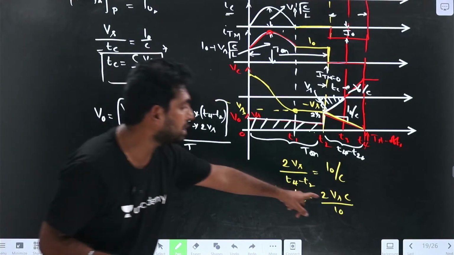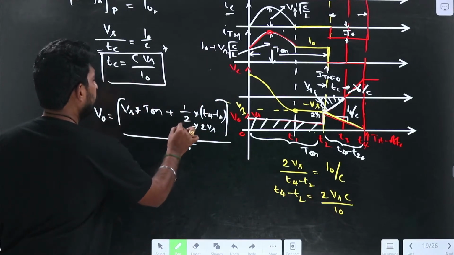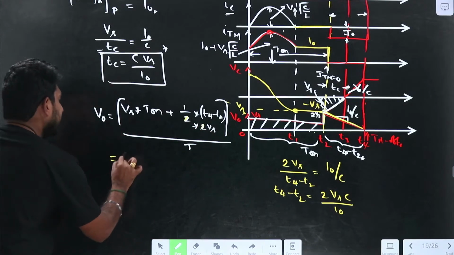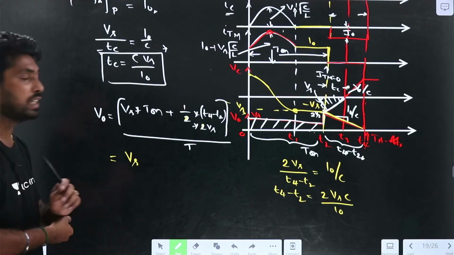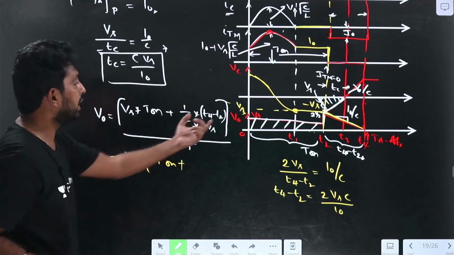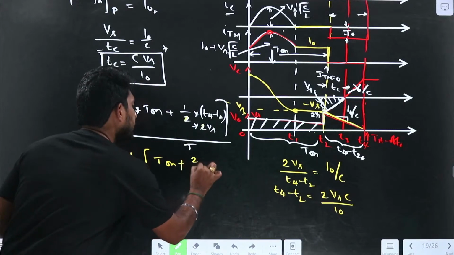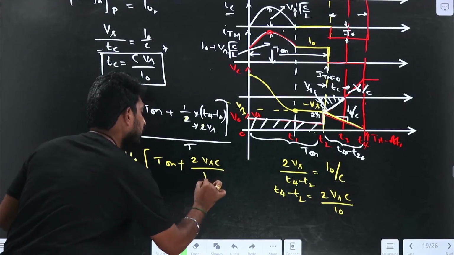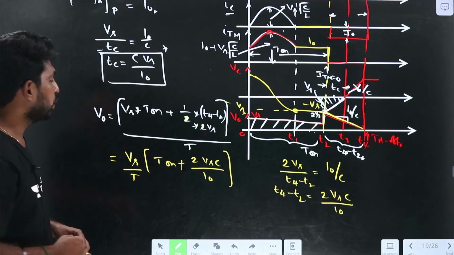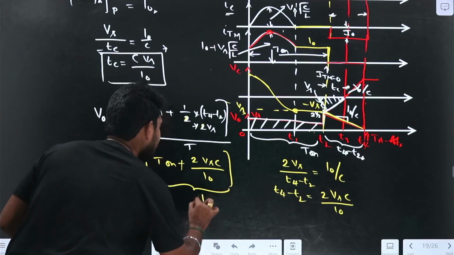Now let me replace the 2Vs into C divided by I naught with T4 minus T2. The 2 and 2 will get cancelled out. If I take Vs outside, how will the Vs be? T on plus 2Vs into C by I naught, divided by the total time. This is called the turn on time, T on dash. Let me call it T on dash.